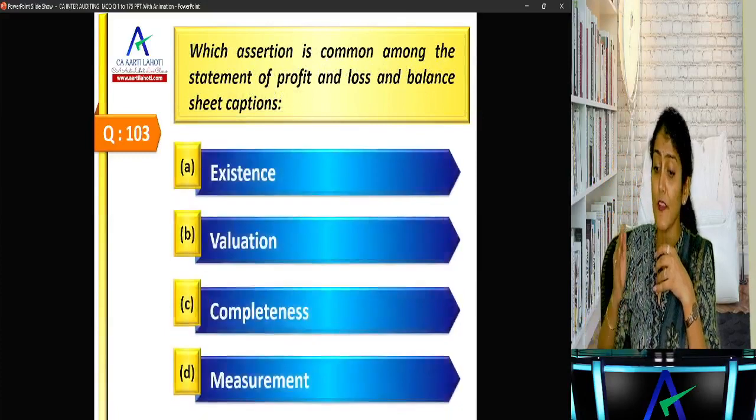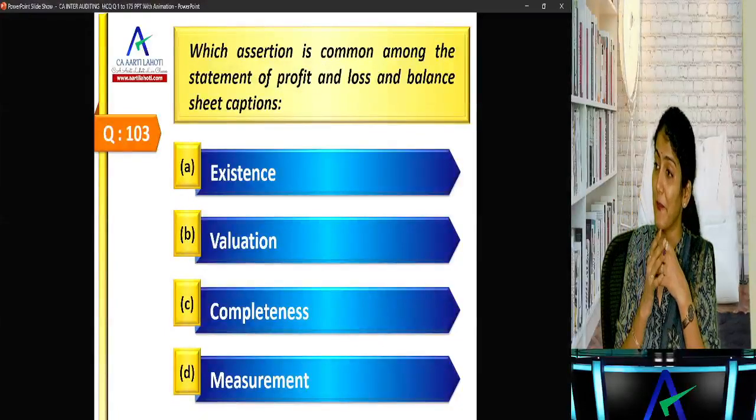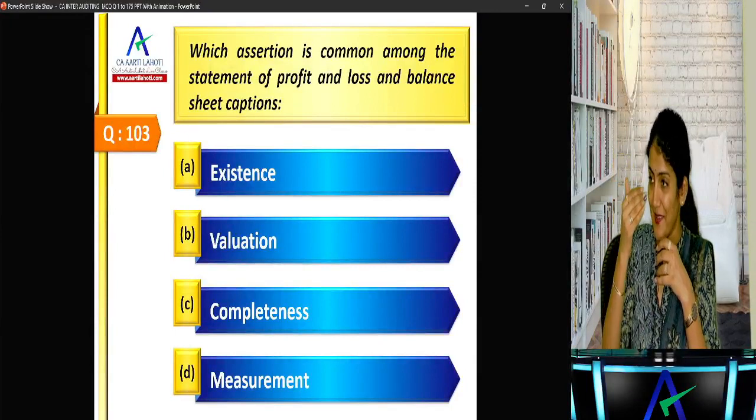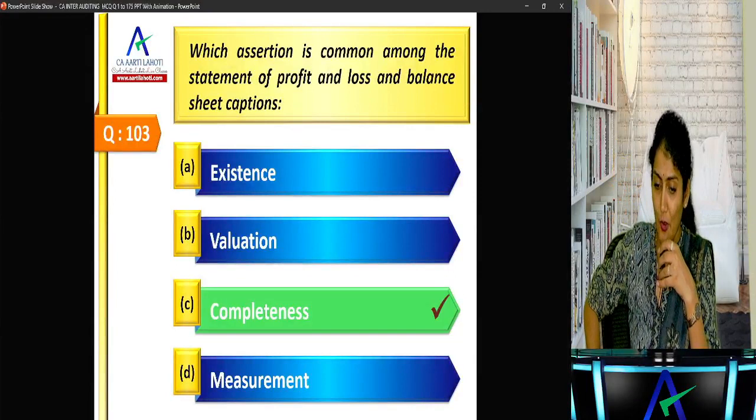Which assertion is common among balance sheet and P&L? What is common? Completeness is the common assertion.